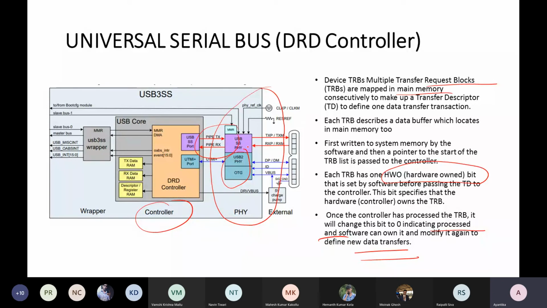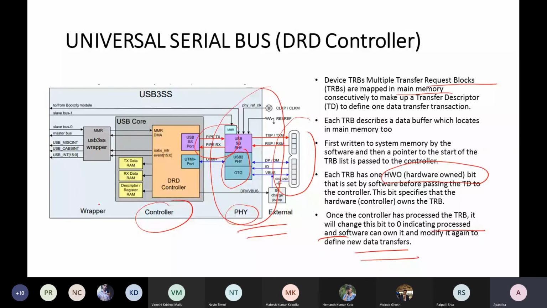And this USB SS is for the super speed part of USB that is present in USB version 3. So that is for compatibility with this modulation portion. This PHY module we can consider as a bridge between the main controller and the actual speed modulator.